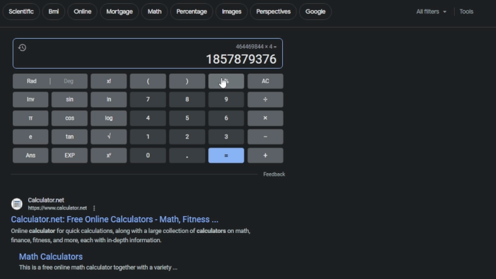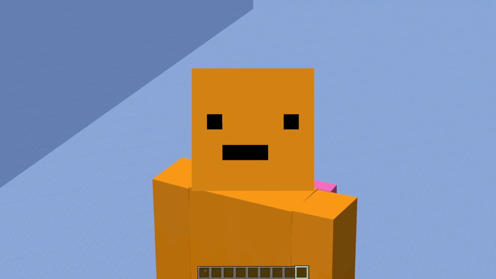So 1,857,879,376 water blocks from one single water source.